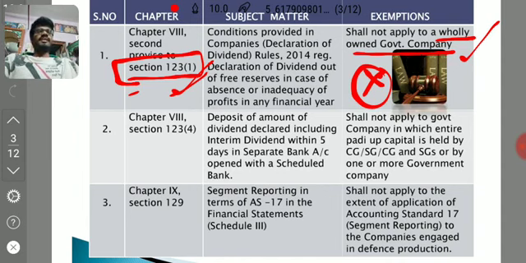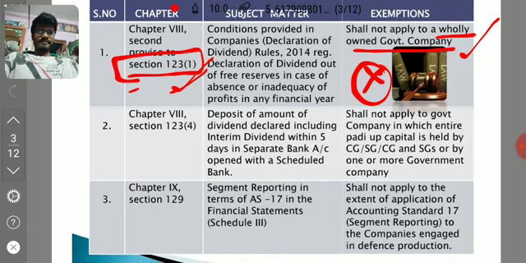What are two different cases? Many of the authors thought that Rule 3 is not applicable to a government company. If it incurs losses in the period or has an absence of profits to declare dividend, then such a government company need not follow the 4 conditions. They can declare dividend without following the Rule 3 conditions. But what ICAI has taken is that in any case of absence of profits or loss in the current year, no dividend can be declared. We will go with ICAI, right?